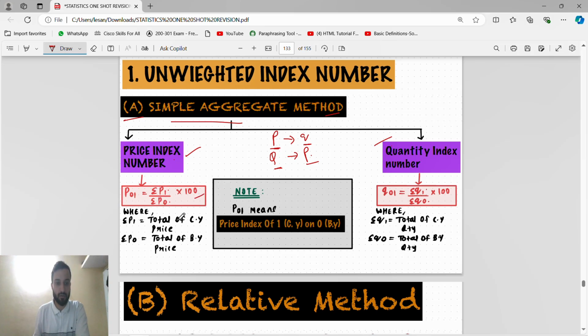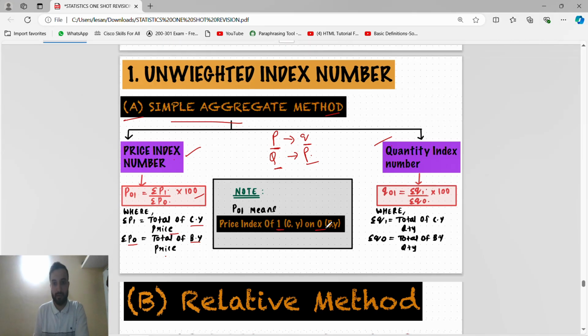In the simple aggregative method, the price index number P01 is summation of P1 by summation of P0 into 100. P1 means, guys, the total of current year price. P0 is the base year price, because 1 indicates the current year price and 0 indicates the base year price. P01 means the price index of current year on base year. The same simple aggregative method for quantity is summation of Q1 by summation of Q0 into 100, where Q1 is the current year quantity and Q0 is the base year quantity.